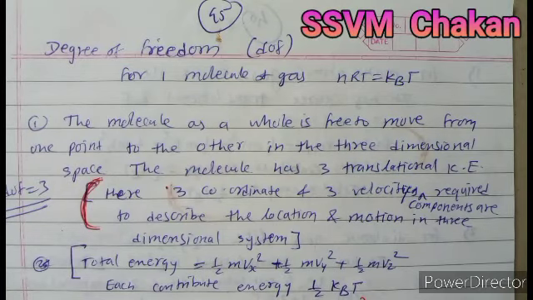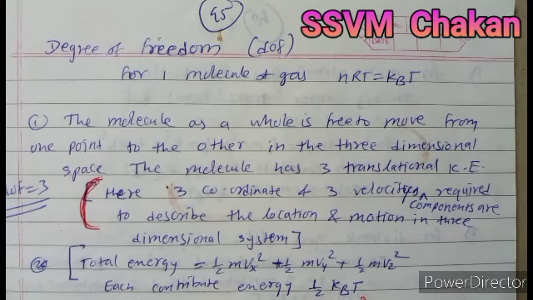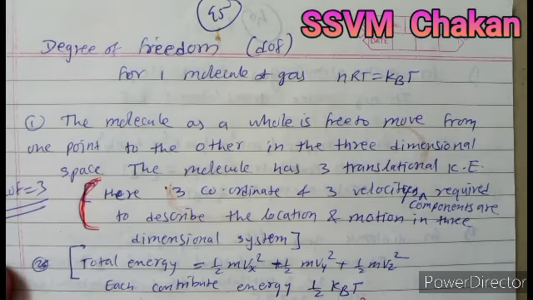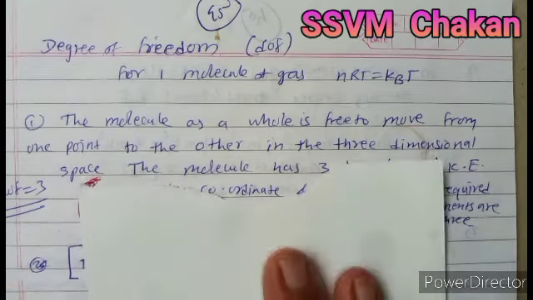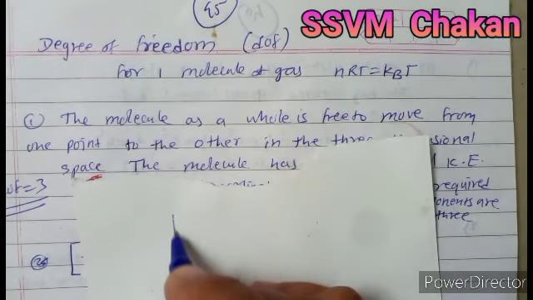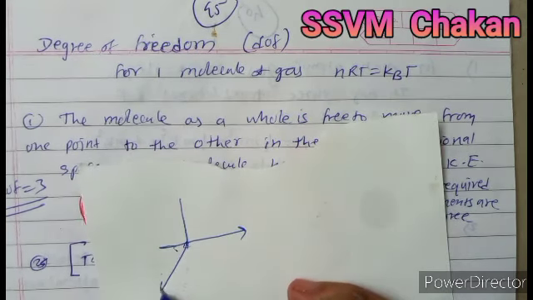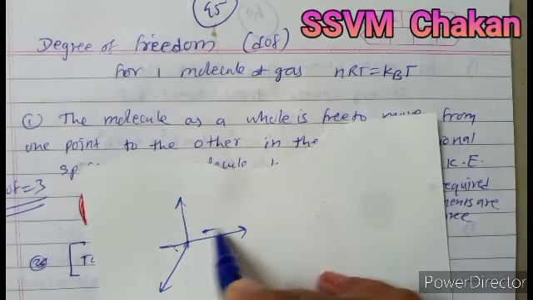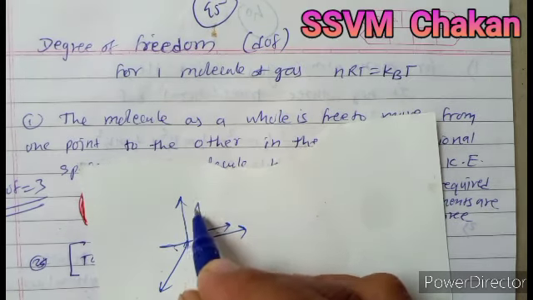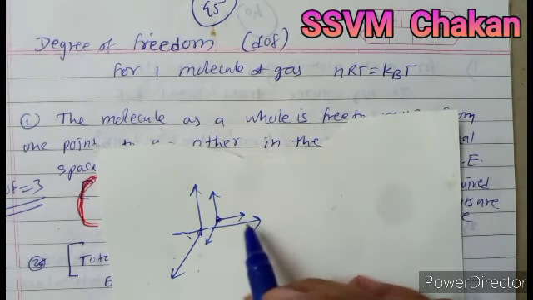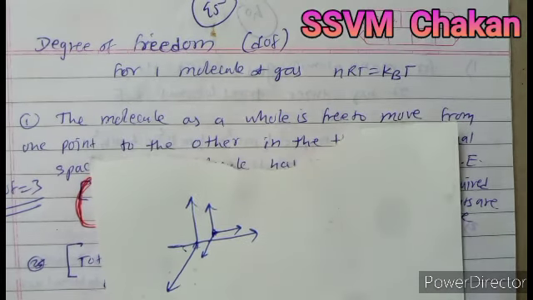Degree of freedom. A molecule as a whole is free to move from one point to the other in three-dimensional space. So the molecule moves freely in space. That means it may move along the x direction, along the y direction, or along the z direction. So it is free, allowed to move in.